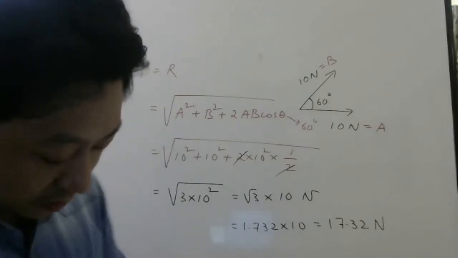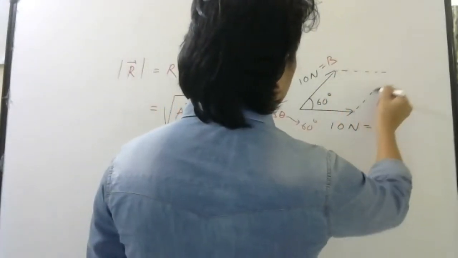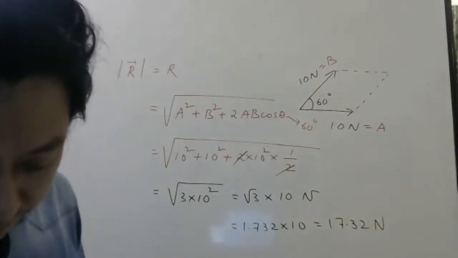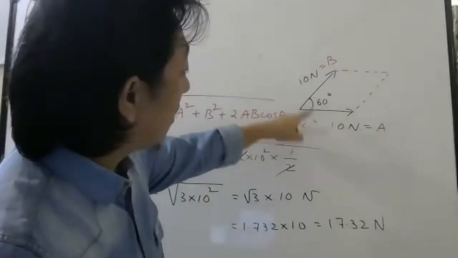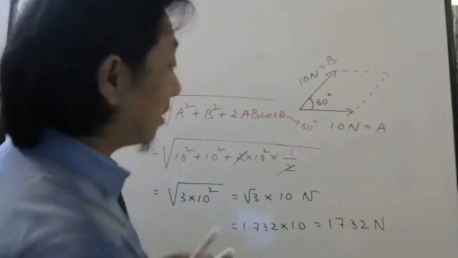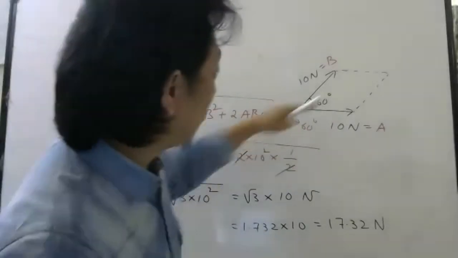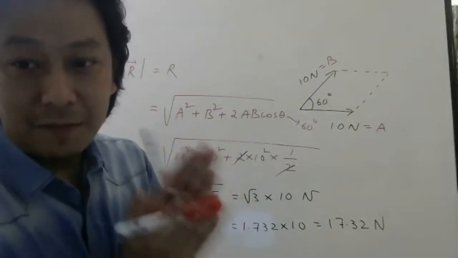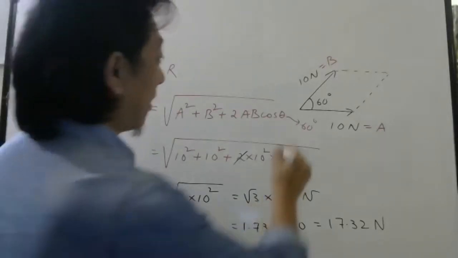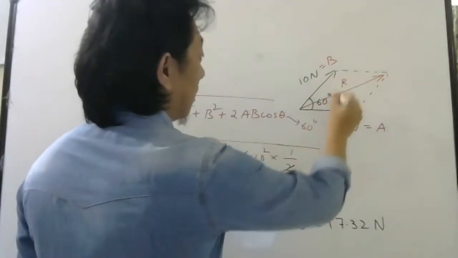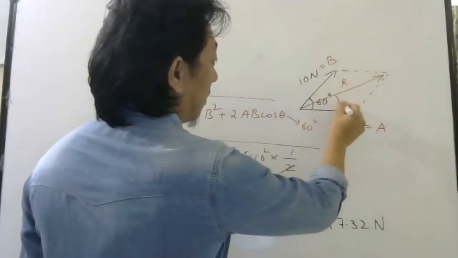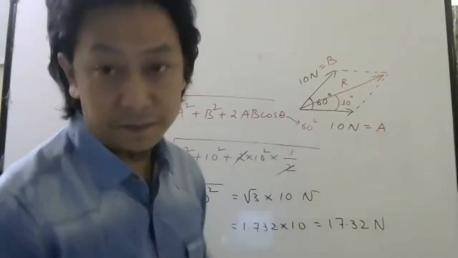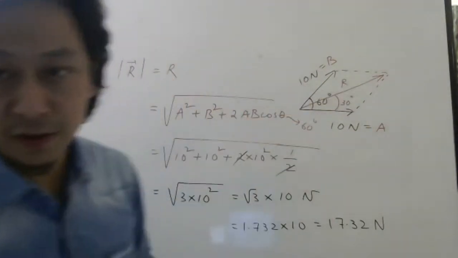Now, where will be the direction? Let us use parallelogram. So first construct a parallelogram. And you can see both of them are 10 Newton, 10 Newton. So resultant will do what to this angle? If two vectors have same magnitude, resultant will bisect the angle, right? So resultant will be here. So if it bisects the angle, the direction of the resultant will be 30 degree with A. Or you can say 30 degree with B also.